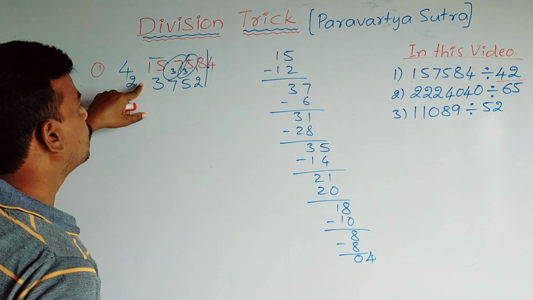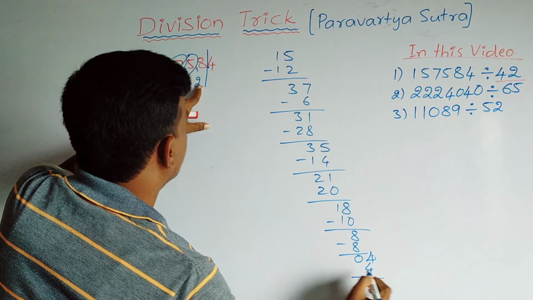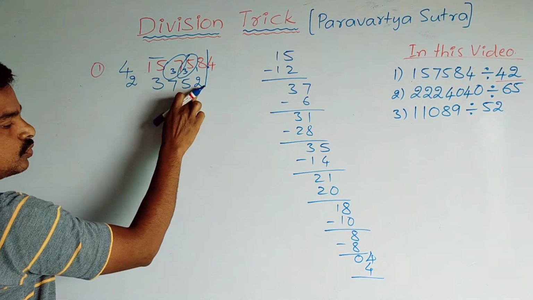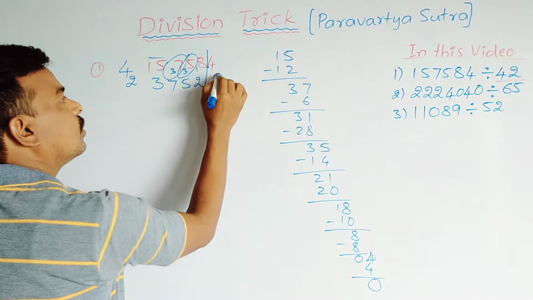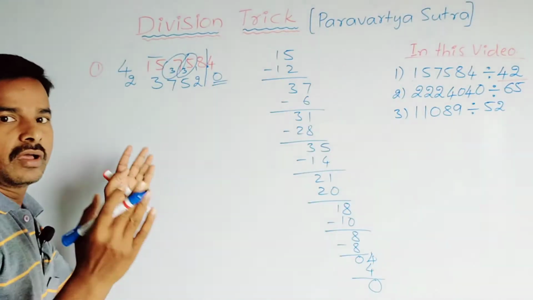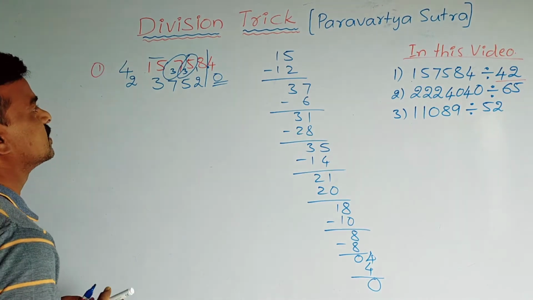And then 2 into 2, how much is it? 4. You multiply this 2 and this 2: 2 twos are 4. So what do we get here? 0. So this 0 is the remainder, and this one is the answer.